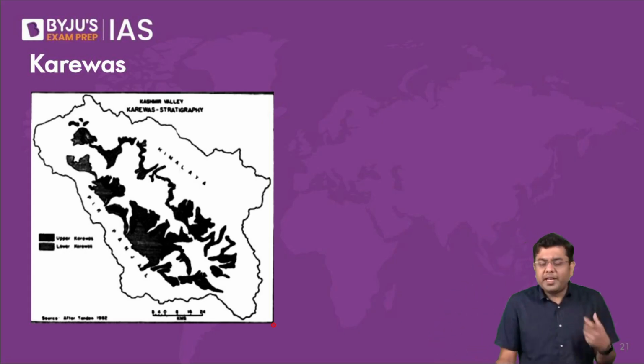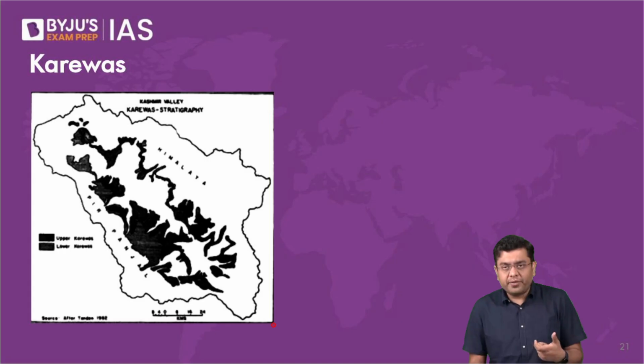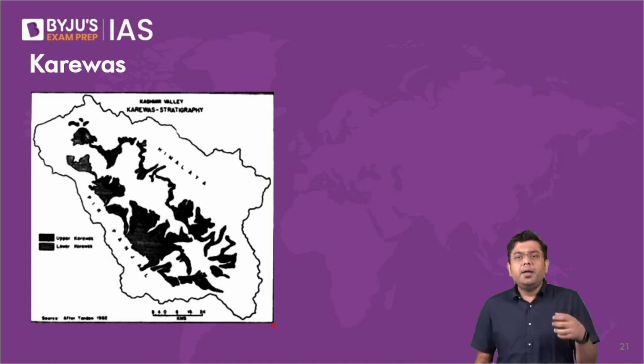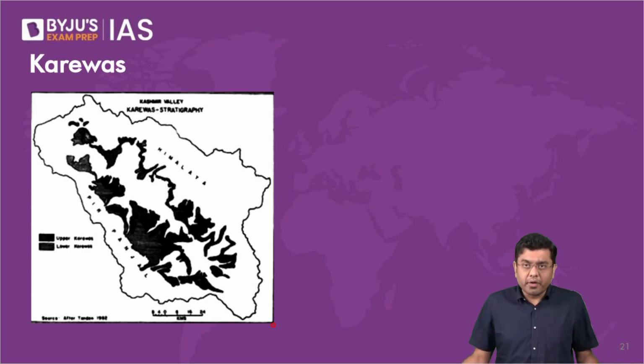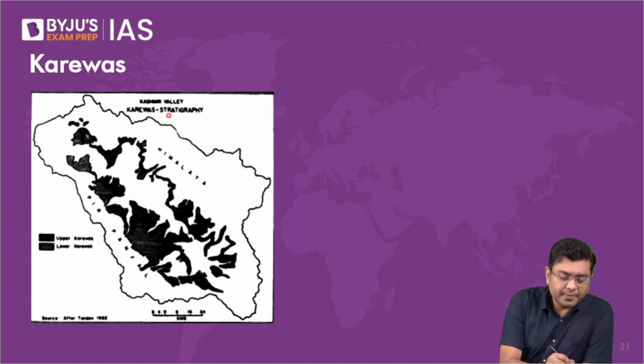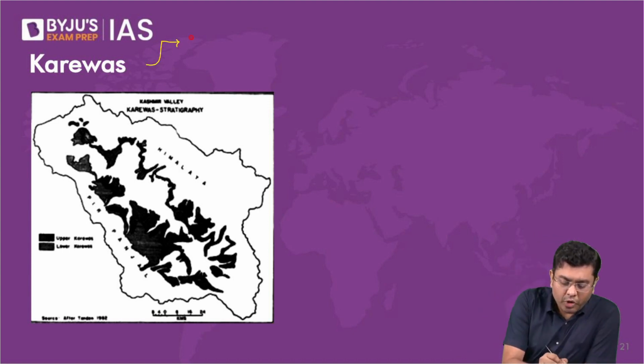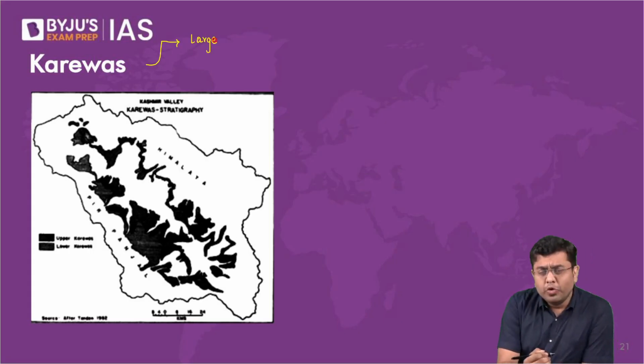So how did these deposits come into place? So they also occurred because of the restriction of the river flow in this area due to the upliftment of the Pir Panjal range. So here, these are long depositional features, much larger than a dune or a duar.